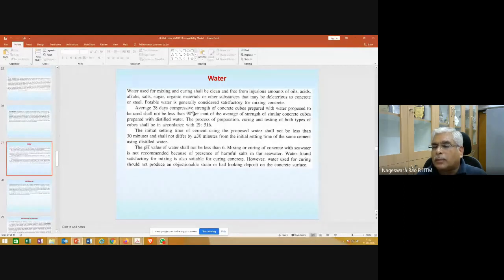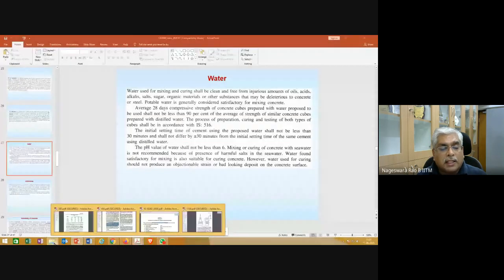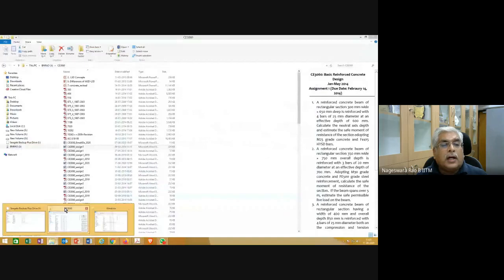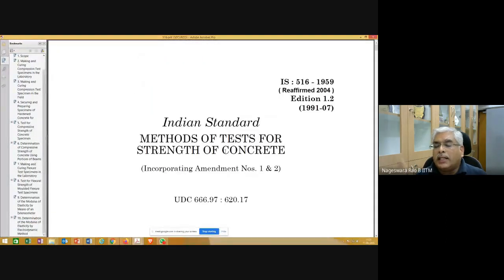And what about the process of preparation, curing, and testing of all these cubes? It should comply with IS 516. The process of preparation, curing, and testing of both types of cubes shall be in accordance with IS 516. We already looked at IS 516 earlier; it gives methods of tests for strength of concrete, various tests.